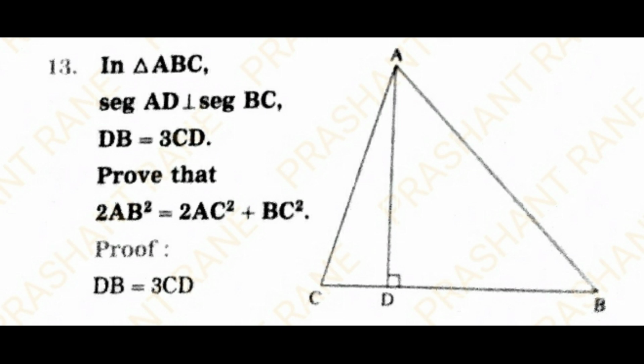Question number 13. In triangle ABC, segment AD perpendicular segment BC, DB is equal to 3CD. Prove that 2AB square is equal to 2AC square plus BC square. Look at the figure. You will come to know that AB is a hypotenuse of right angle triangle ADB. AC again is the hypotenuse of right angle triangle ADC. I don't know anything about BC. So first I will find out BC.